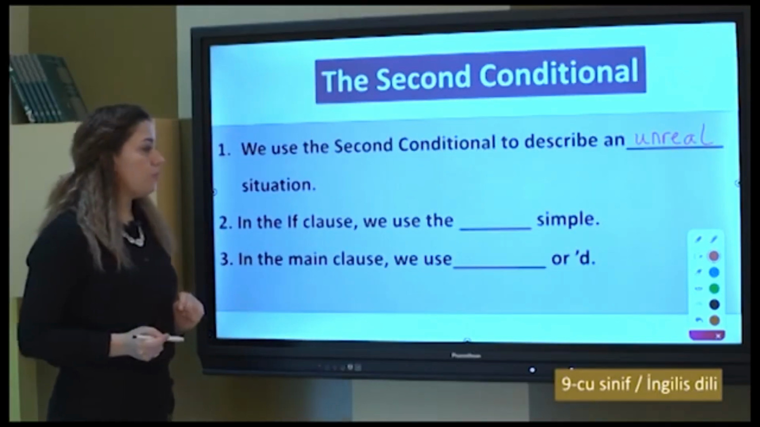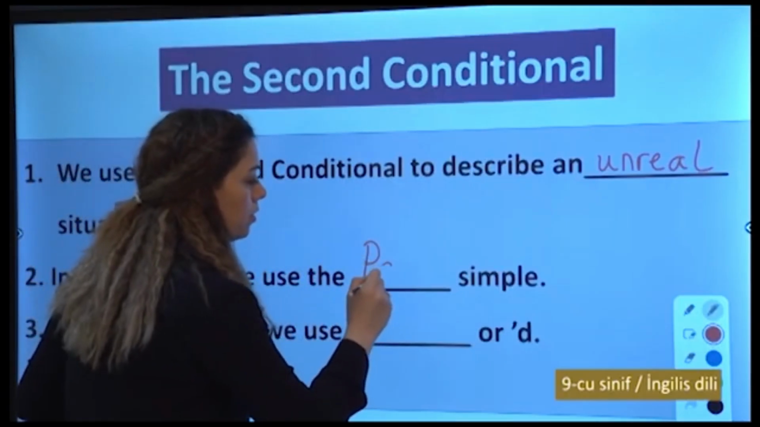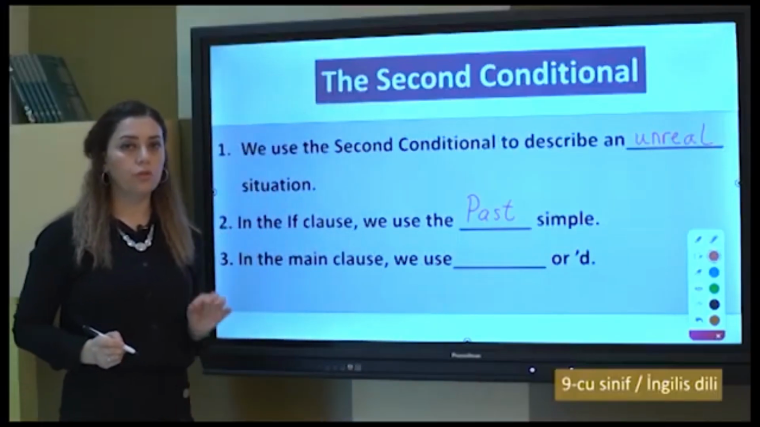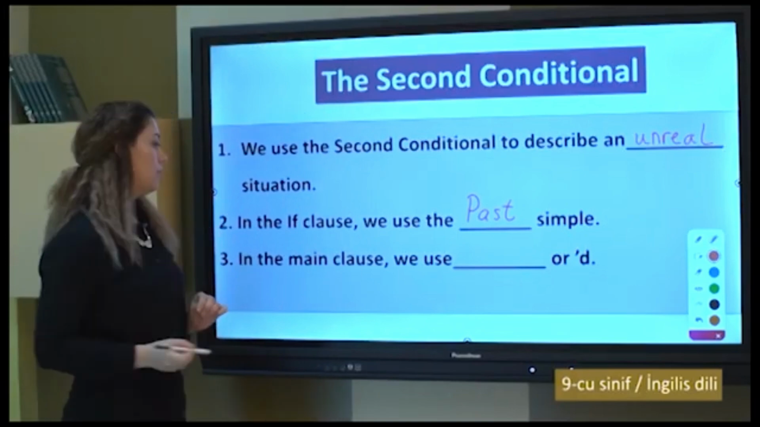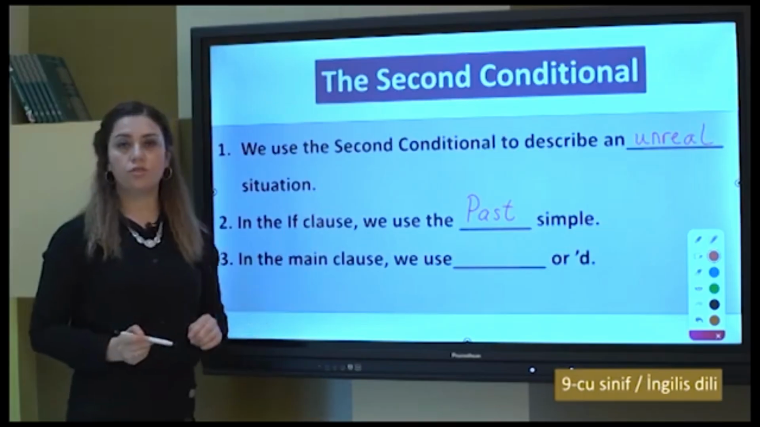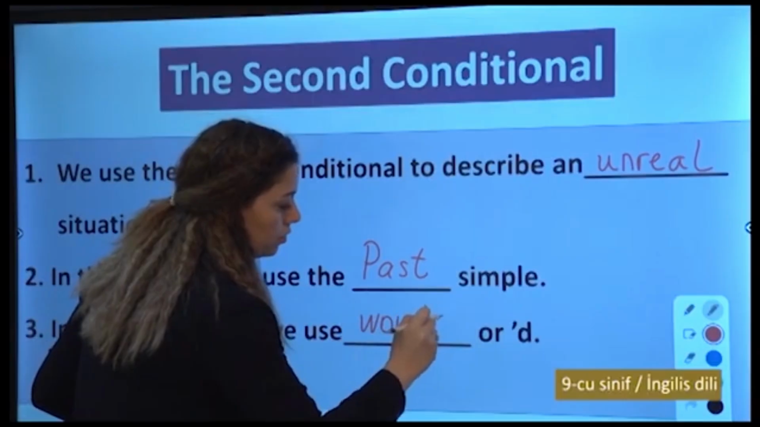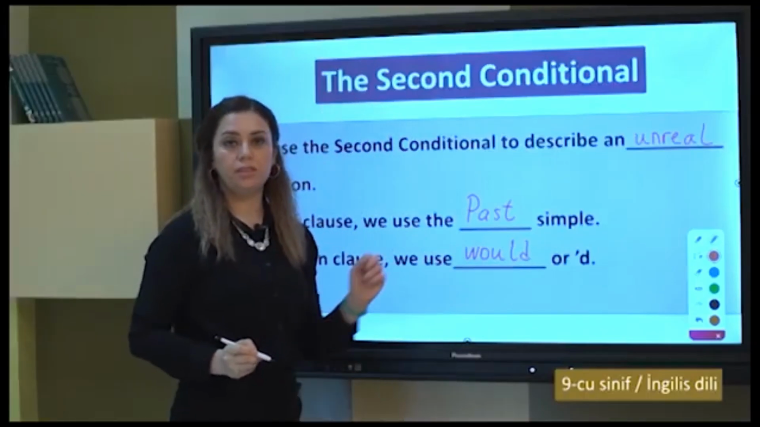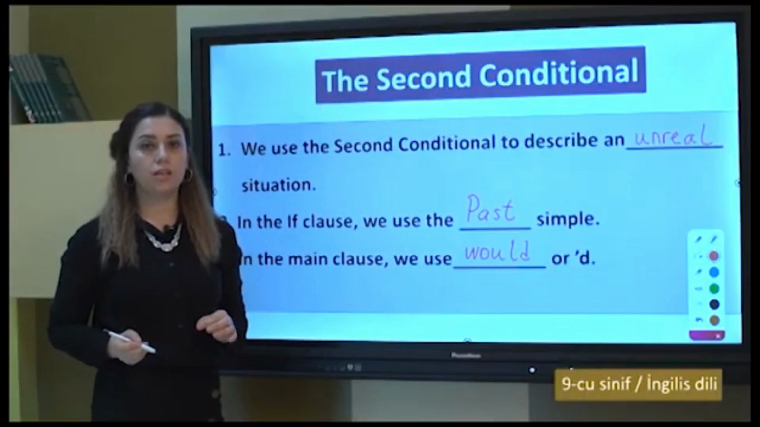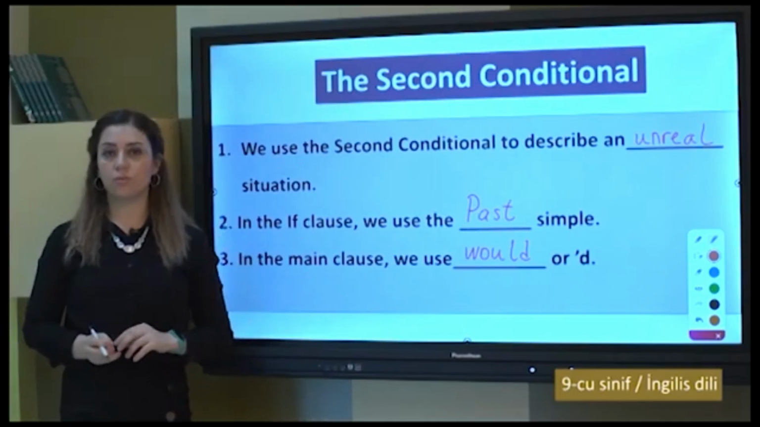In the if clause, we use the past simple. Remember, I said if I were you. Were is in past simple, right? In the main clause, we use would or apostrophe D, which also means would. For example, I'd go. It means I would go. Now let's see some examples and understand these rules much better.